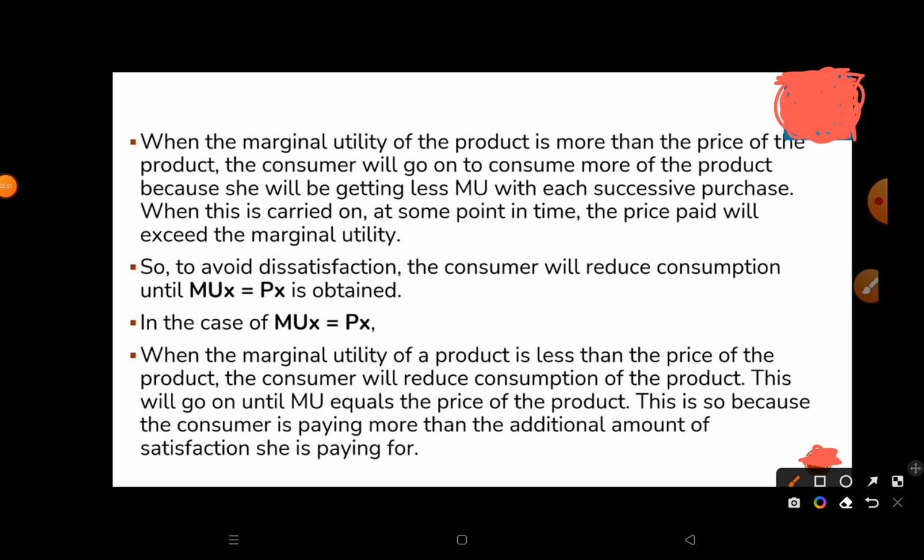When this is carried on, at some point the price paid will exceed the marginal utility. So to avoid dissatisfaction, the consumer will reduce consumption until MUX equals PX is obtained.